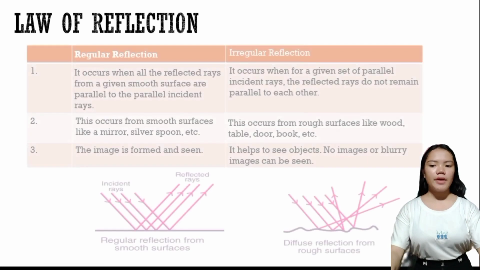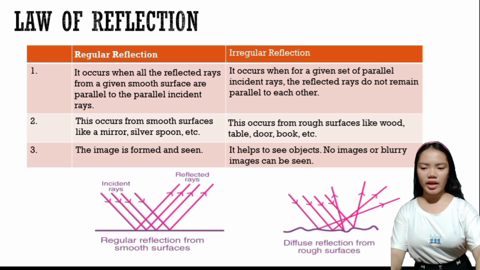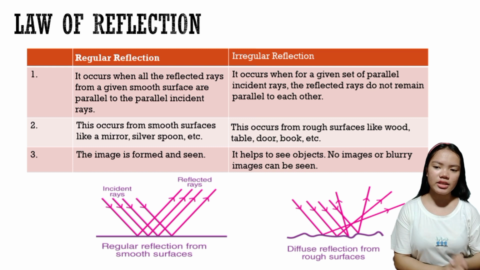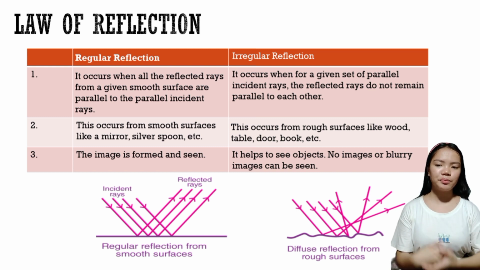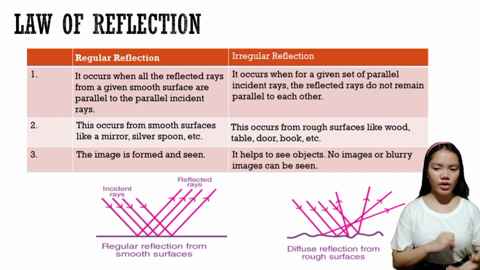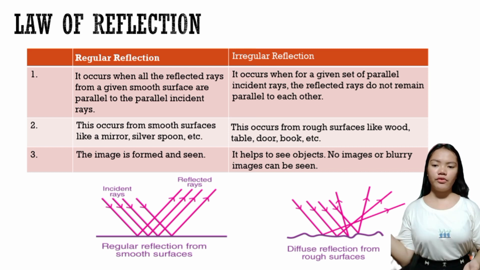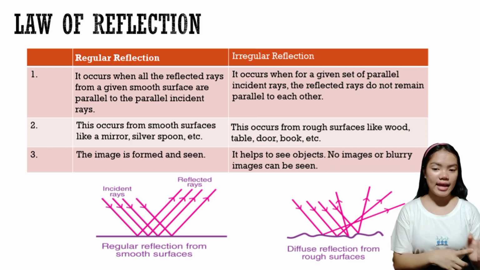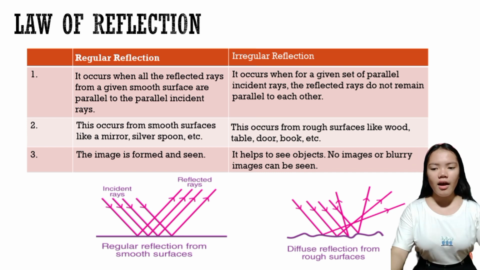So there are two types of reflection, regular reflection and irregular reflection. Regular reflection occurs when all the reflected rays from a given smooth surface are parallel to the parallel incident rays. This occurs from smooth surfaces like a mirror, silver spoon, etc. The image is formed and seen, as you can see in the illustration below.